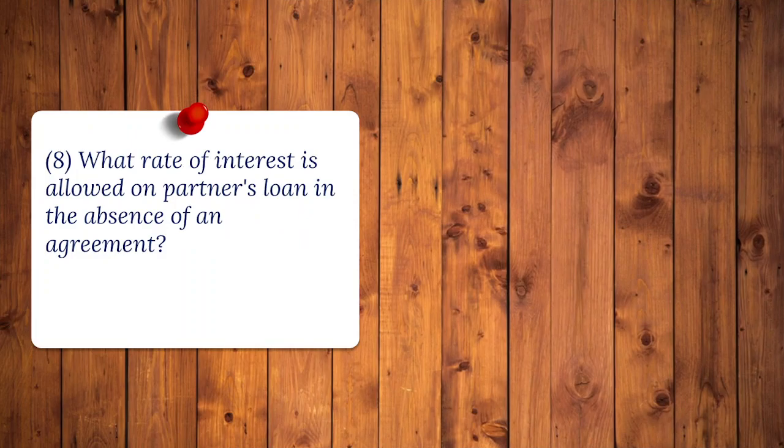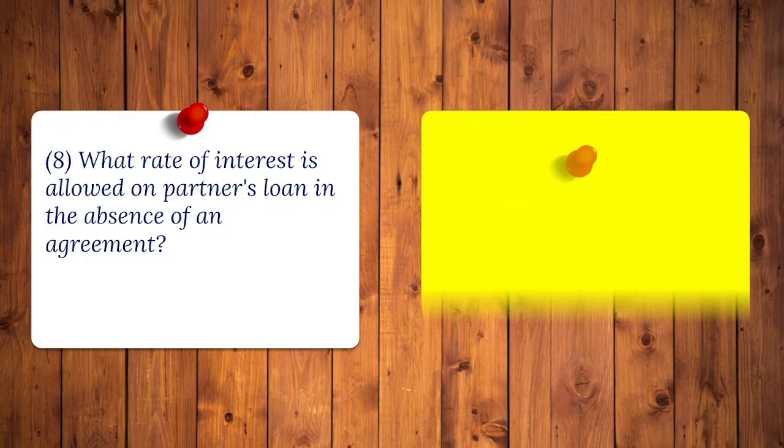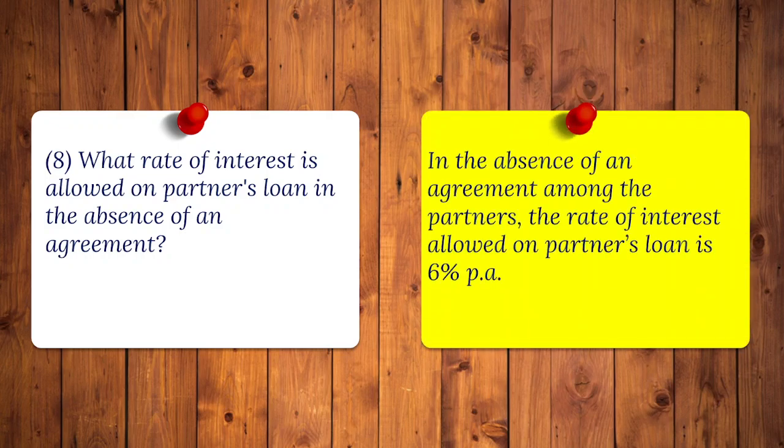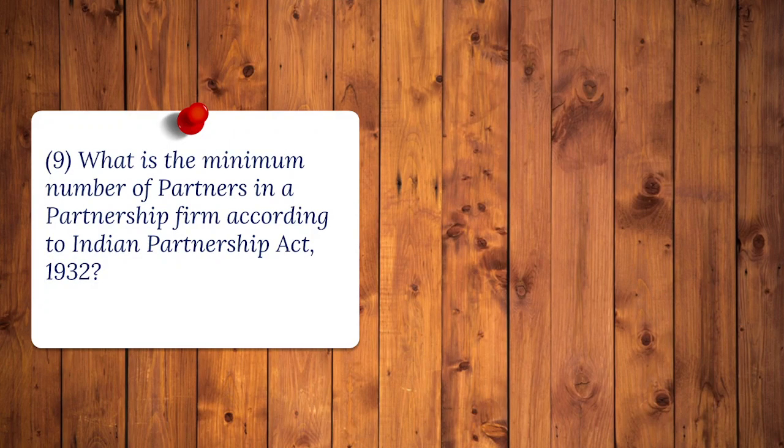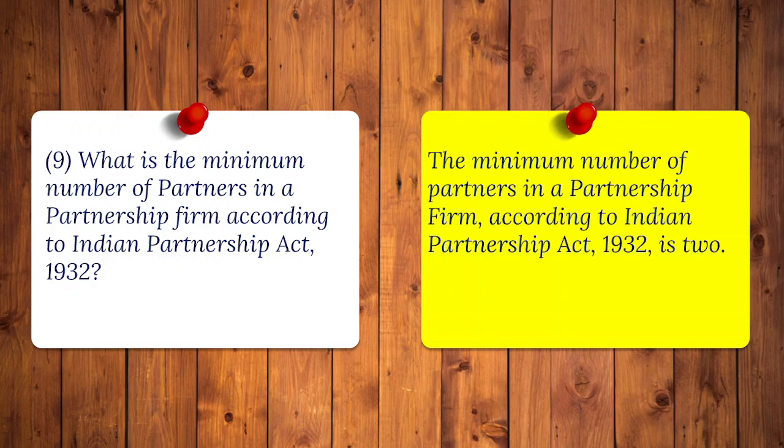8. What rate of interest is allowed on partners' loan in the absence of an agreement? Answer. In the absence of an agreement among the partners, the rate of interest allowed on partners' loan is 6% per annum. 9. What is the minimum number of partners in a partnership firm, according to Indian Partnership Act 1932? Answer. The minimum number of partners in a partnership firm, according to Indian Partnership Act 1932, is 2.